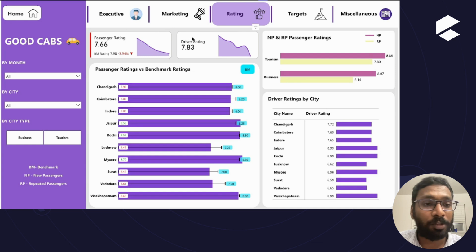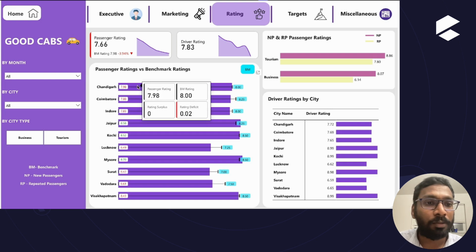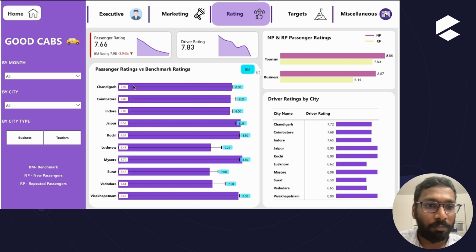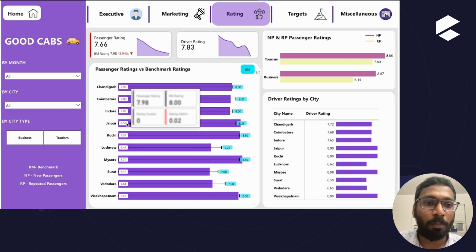The average passenger rating is 7.66, and it is short by 3.94 percent when compared with the benchmark rating. When we hover over the line graph, we can get month-wise analysis as well. And in the visualization of passenger ratings versus benchmark ratings, we can see city-wise analysis, where the font and the data label indicate whether the rating has met its benchmark rating or not for that city. Red indicates that it is a deficit, and green indicates it is a surplus. So we can see that for Jaipur it is a surplus of 0.33 when compared with the benchmark rating.